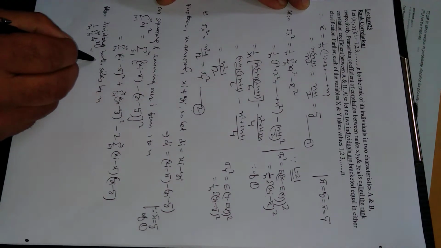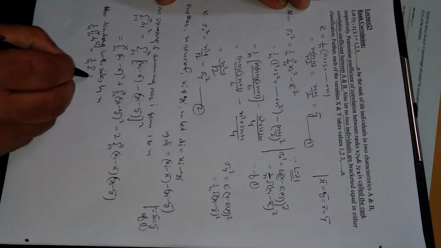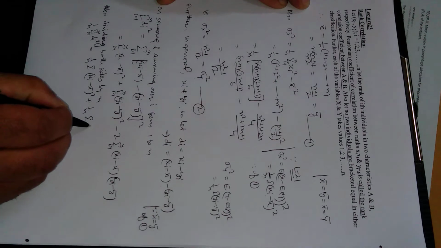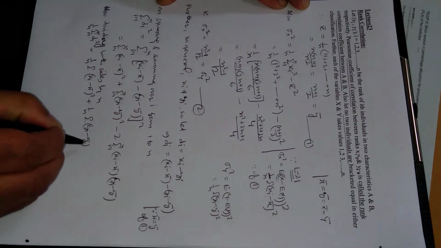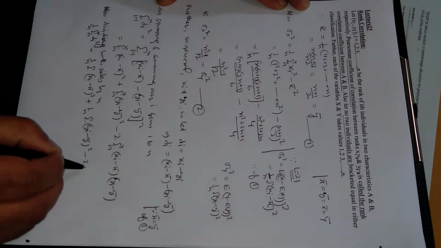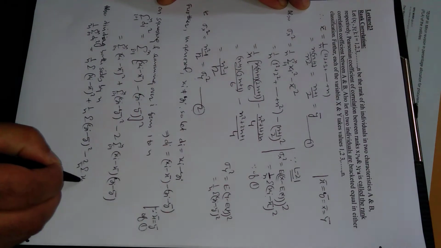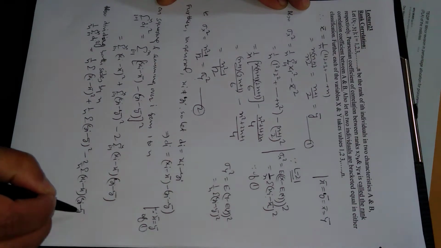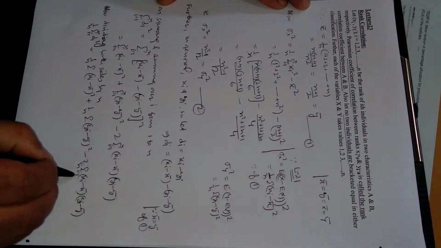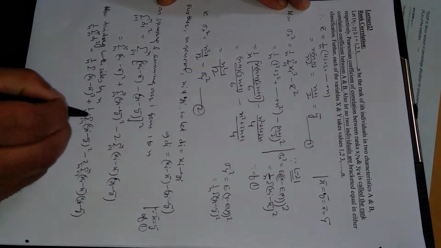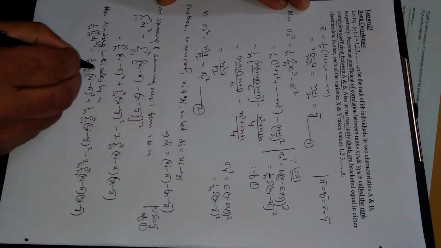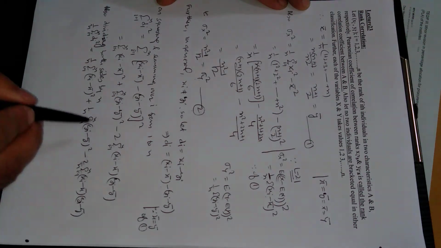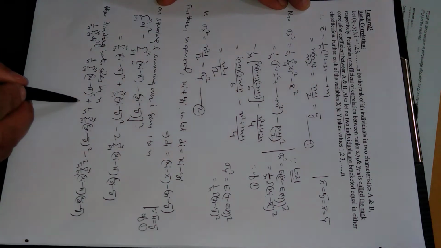Similarly, this is 1 upon n summation xi minus x bar whole square, plus 1 upon n summation yi minus y bar whole square, minus 2 upon n summation xi minus x bar into yi minus y bar, with i varying from 1 to n. This is because of dividing this equation both sides by n.